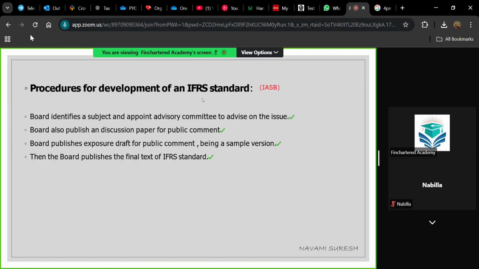Step 1, take advice from the advisory committee based on an issue. Step 2, publish discussion paper. Step 3, prepare exposure draft. And step 4, the final draft is prepared and published. Got it? These are the steps in preparation of IFRS standards.